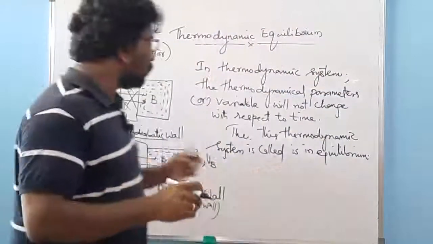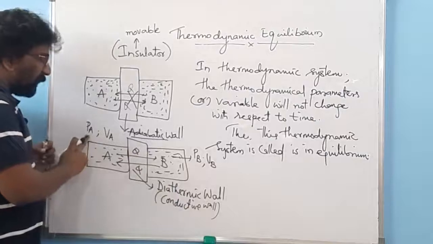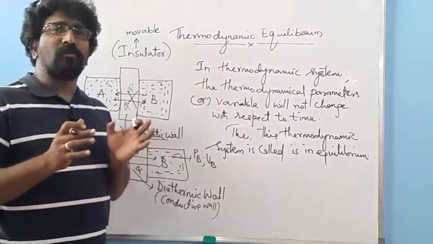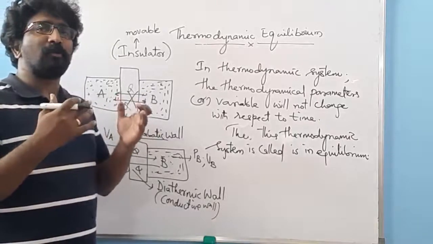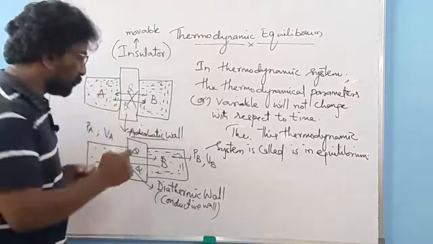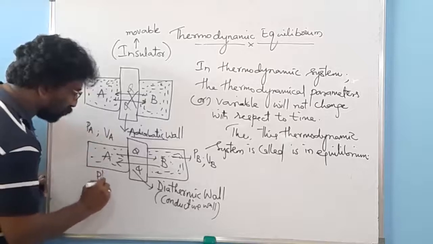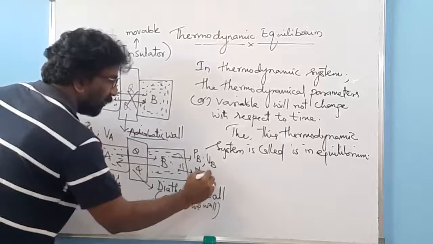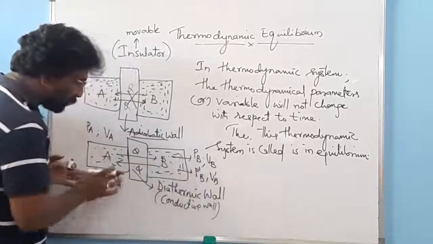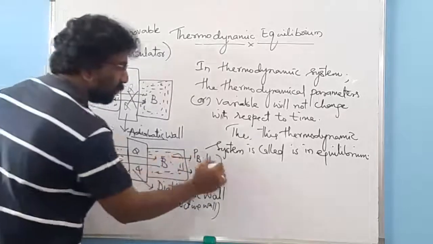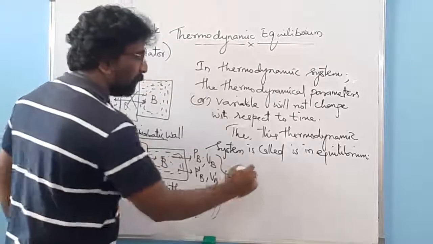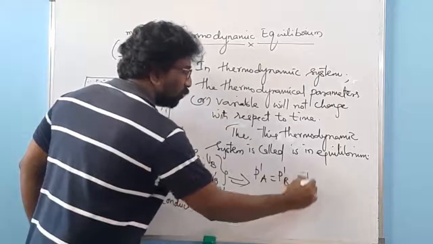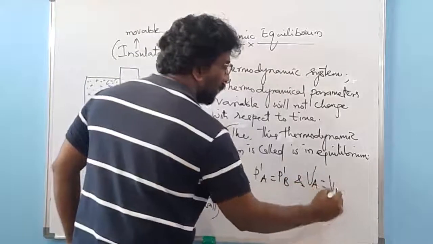So now, initially we have considered that PA, VA and PB, VB are the initial pressure and initial volumes of two systems. Now, once the thermodynamic process has completed, then what happens? This will be the new pressures and new volumes of the two systems, PA, VA and PB, VB. What does this mean? Once the two systems come into thermodynamical equilibrium, it means that PA equal to PB and also VA equal to VB.